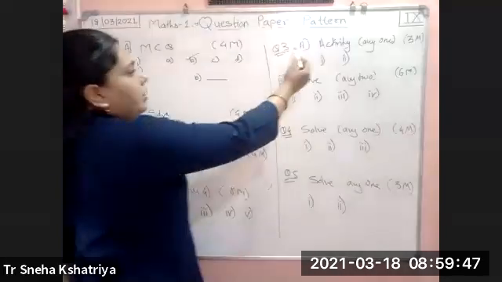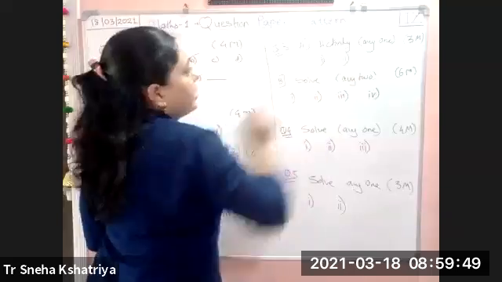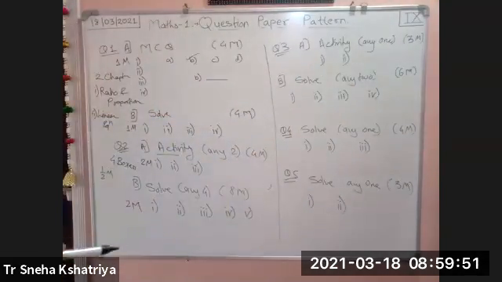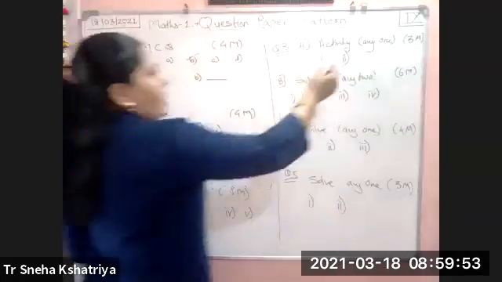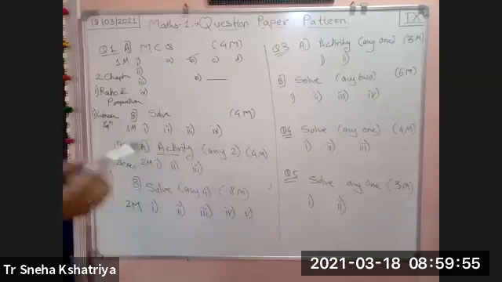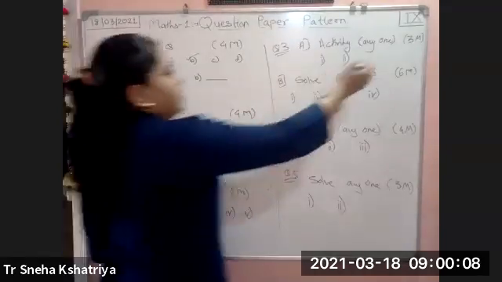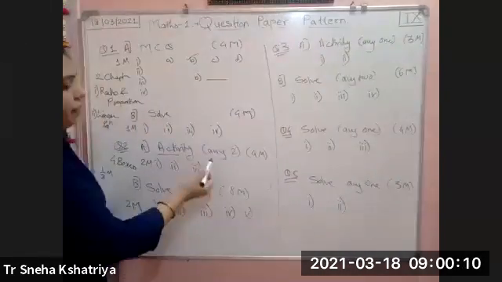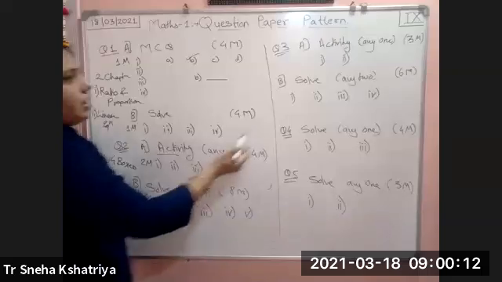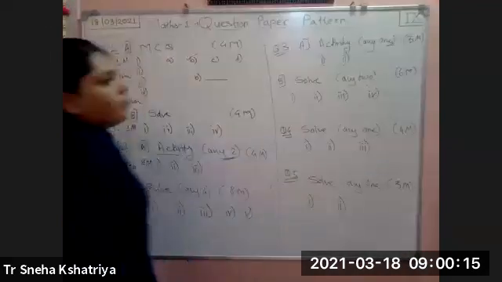Again, question number 3A. Here it is again an activity section. What does activity mean? Whatever the question is, the complete question and answer are given to you, and only a few boxes are left empty. This was only for 2 marks, and here it is for 3 marks. Here you have to solve 2 activities, whereas there you had to solve only 1 activity.